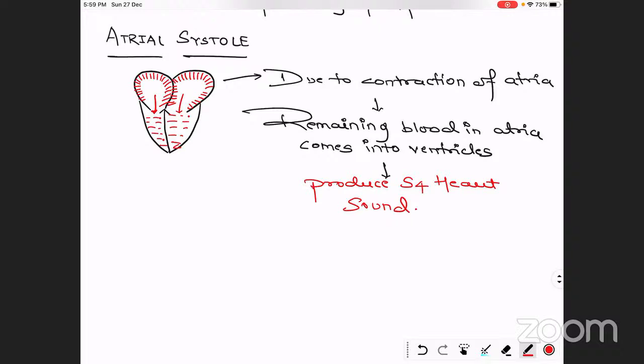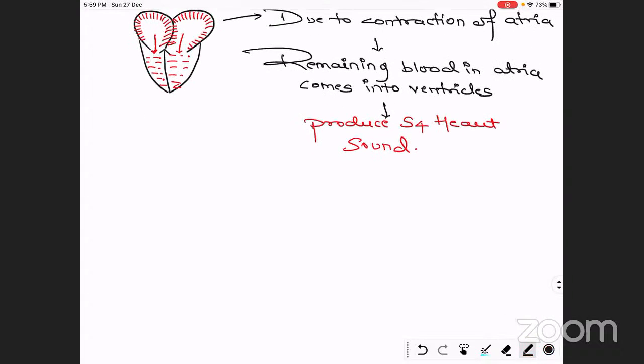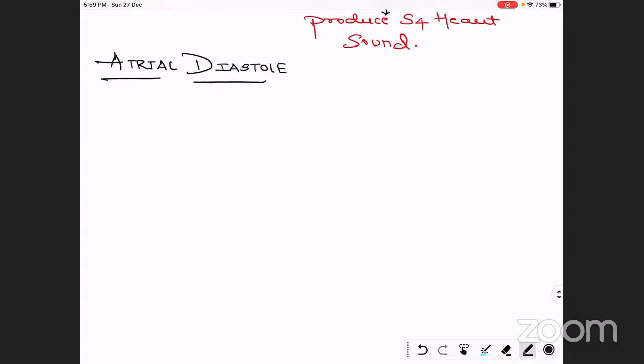So this is about the atrial systole. Now we will talk about the atrial diastole. If we talk about the atrial diastole, it means the atria are again coming into a relaxed state.